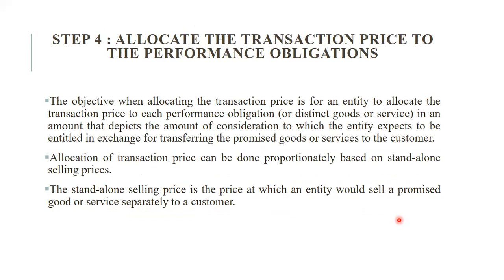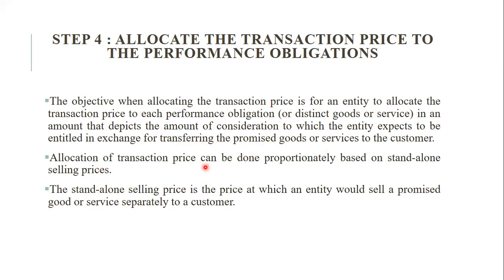Then step number 4. Step number 4 is allocate the transaction price to the performance obligation. The objective when allocating the transaction price is for an entity to allocate the transaction price to each performance obligation or a distinct goods or services in the amount that respects the amount of consideration which the entity expects to be entitled in exchange of transferring the promised goods and services to the customer.